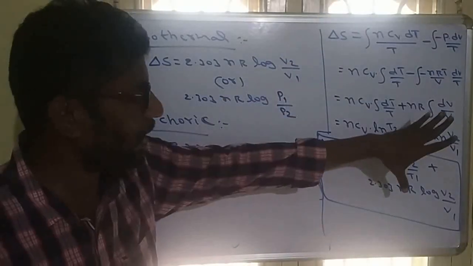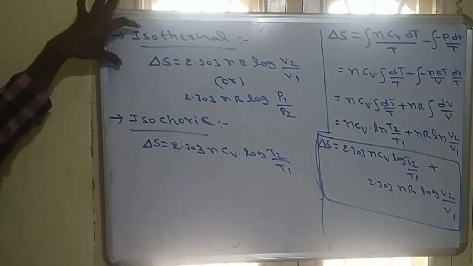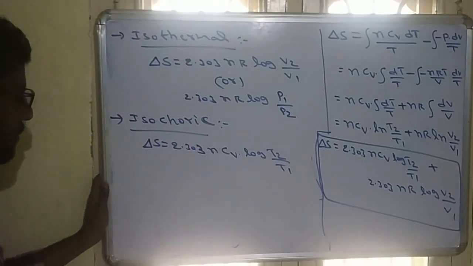Just I derived the formulas. So the actual derivation is not required. The final formulas are important. For isothermal, the entropy change formula. For isochoric, the entropy change formula.